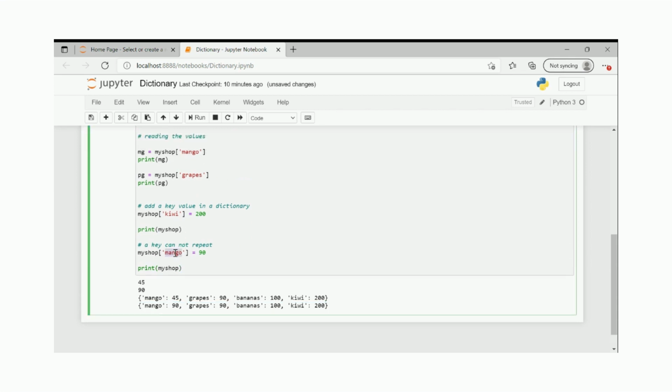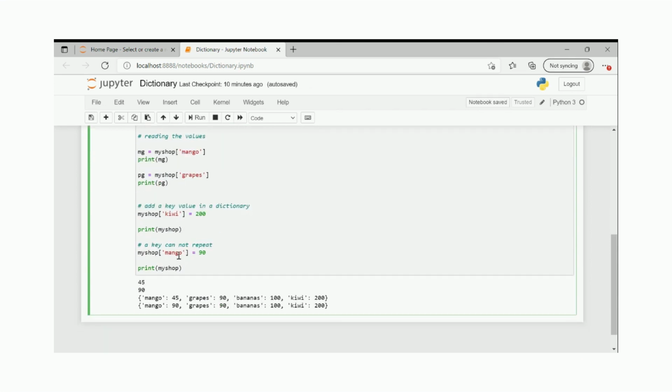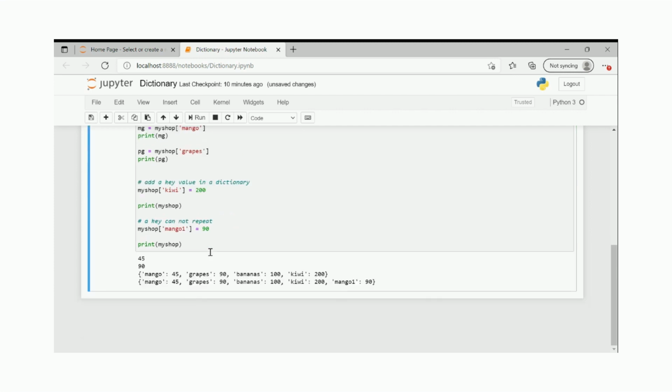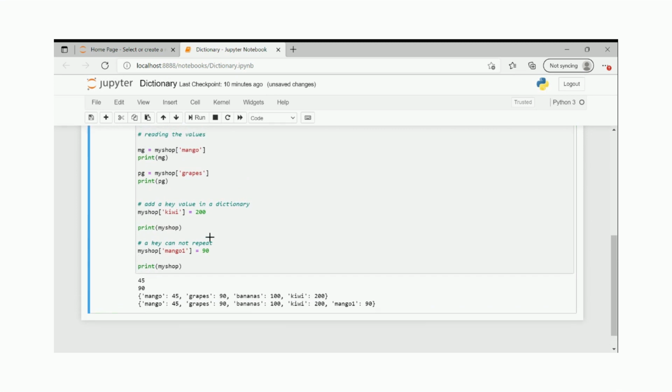So technically, this mango key was already existing in the setup, so you cannot add one more. That's a feature, and it will not even give an error. It will just replace it with the new value. Now, if you really want to add another fruit with another price, either you rename it with some other unique key, or else just forget that, because you can only have one fruit of one name in the given dictionary. Okay.